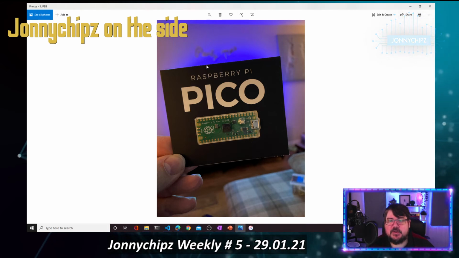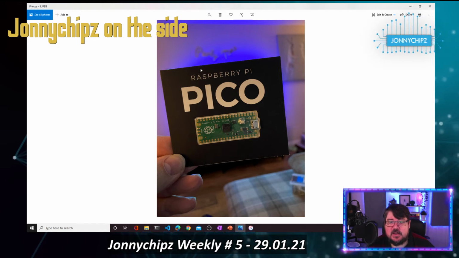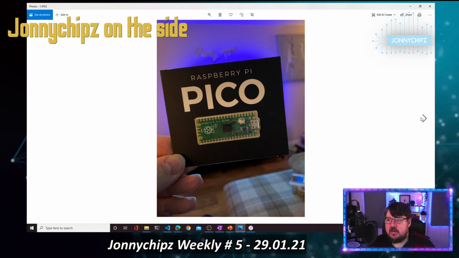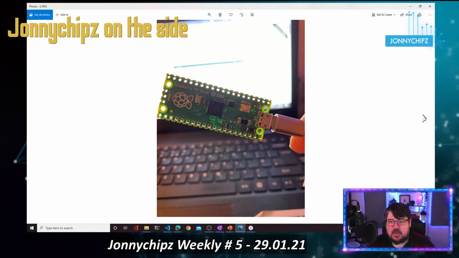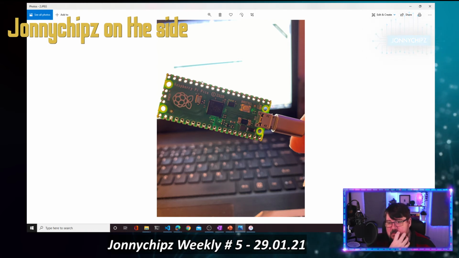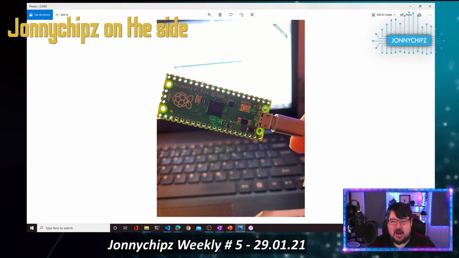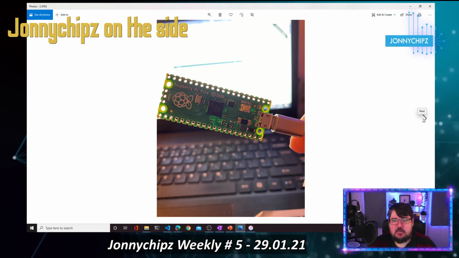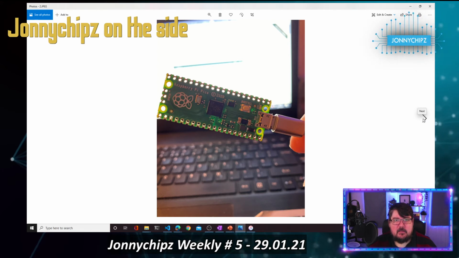But I was also fortunate to walk into WH Smith and find Hackspace magazine had one stuck to the front of their magazine for free. So I quickly bought that, managed to hook it up, do a little bit of coding, get some LEDs flashing. I was requested to do a little bit of a live stream on the programming element of Python and looking at this. So I may very well do one, just a beginner's intro, how you get set up and why you want to play with these things. But been having really good fun with that.